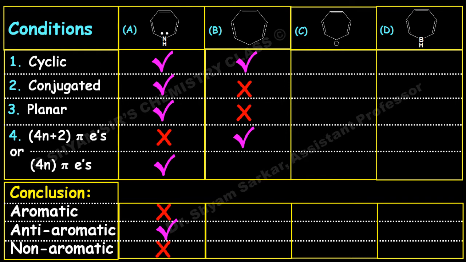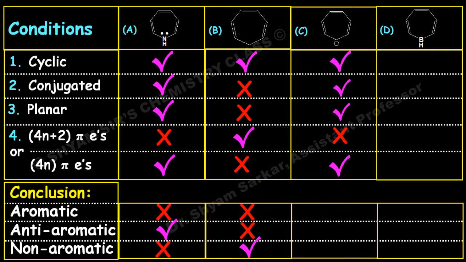Next one is cyclic and conjugated, and it has 8 electrons, that means it obeys the 4n pi electron rule where n equals 2, and this becomes anti-aromatic.